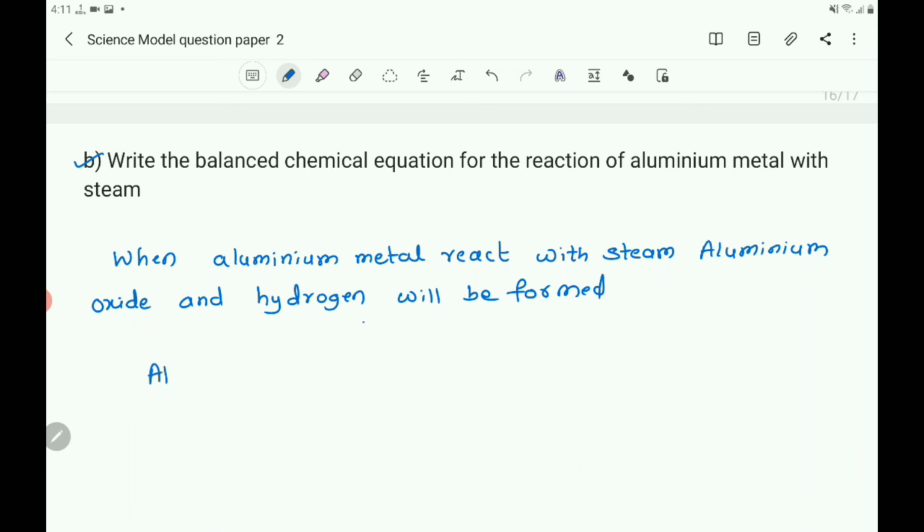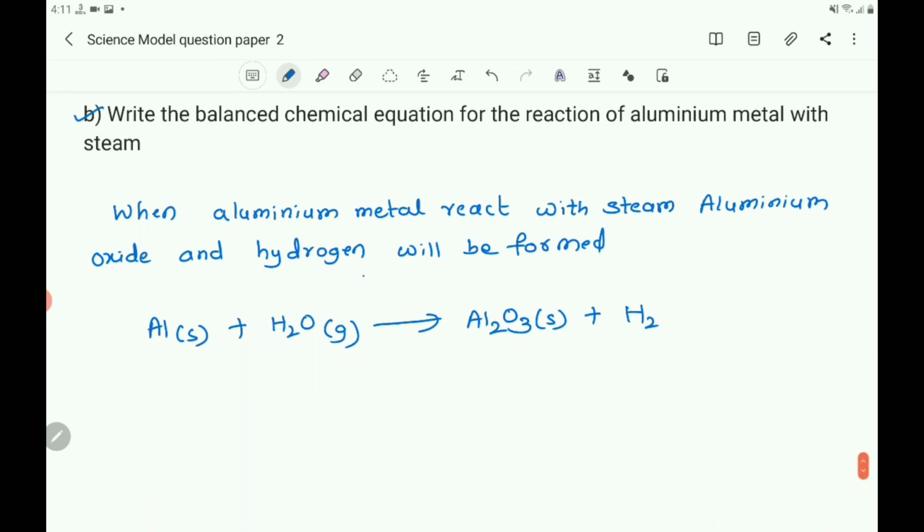So write the reaction: Al, aluminium metal is a solid, reacts with water H2O in the steam form, so you write it as gas, gives aluminium oxide Al2O3, which is also solid, plus hydrogen. So it is a skeletal chemical reaction.